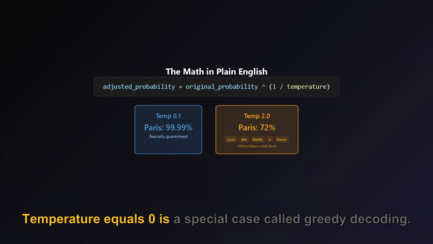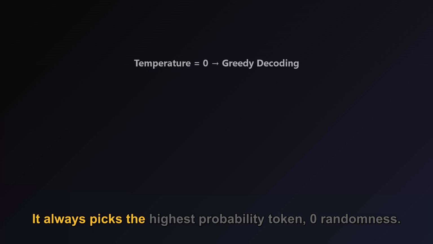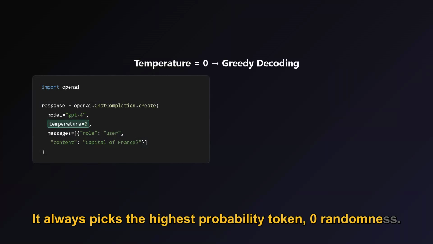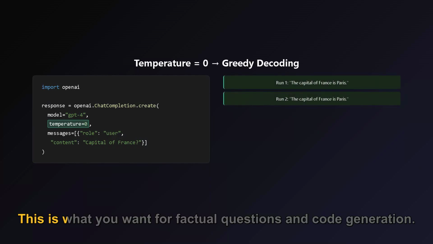Temperature equals 0 is a special case called greedy decoding. It always picks the highest probability token. Zero randomness. Every single run gives you the exact same output. This is what you want for factual questions and code generation.